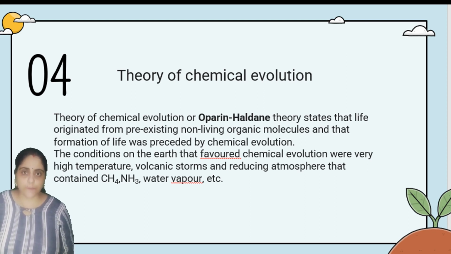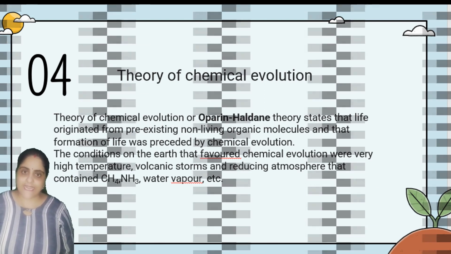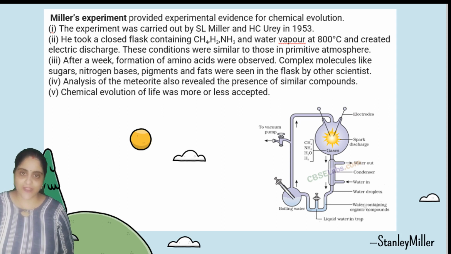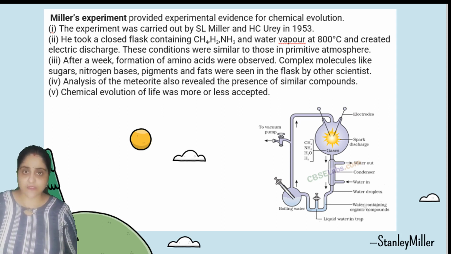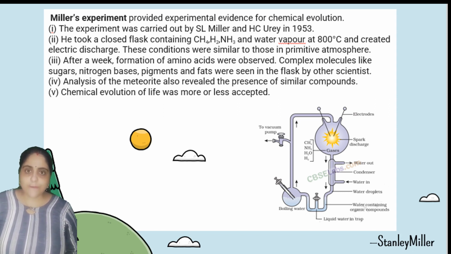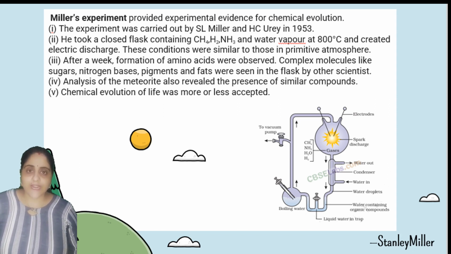This theory was supported by a couple of scientists, Stanley Miller and H.C. Urey in 1953 by their experimental setup, which looks as shown on your screen. They have a flask. In the flask, they have the gases like ammonia, nitrogen, methane, which are supposed to be present on the primitive earth. Then they pass the electric discharge. Finally, they find after the period of time that there is the chemical substances formation.